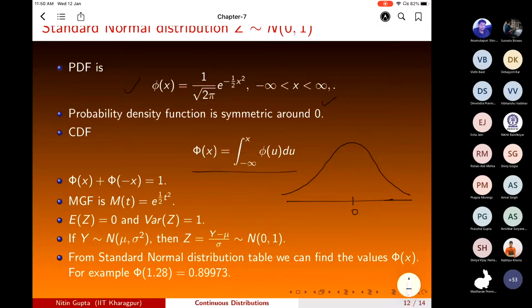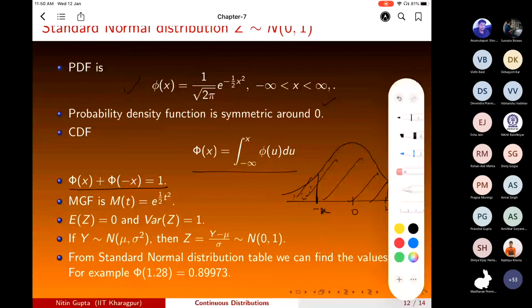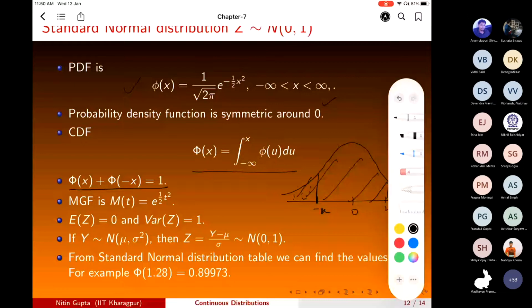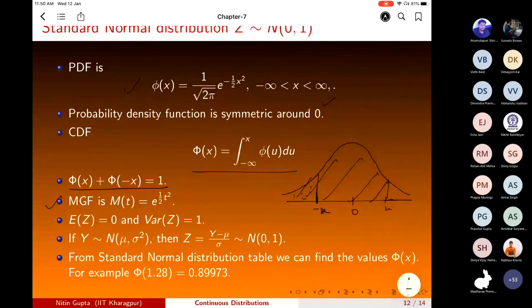And the CDF is given by capital phi of x. Phi of x plus phi of minus x is 1 because of symmetry. Because this area is phi of x and phi of minus x will be this area, but this area is same as that area. So the summation of both the areas will be 1. The MGF will be e raised to power half t square, so mean will be 0 and variance will be 1.